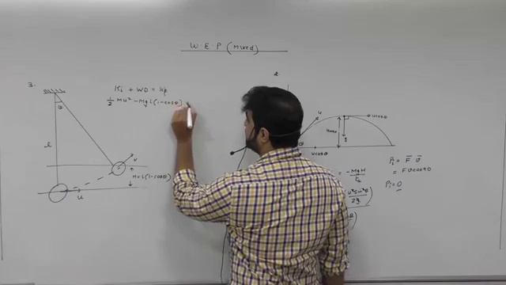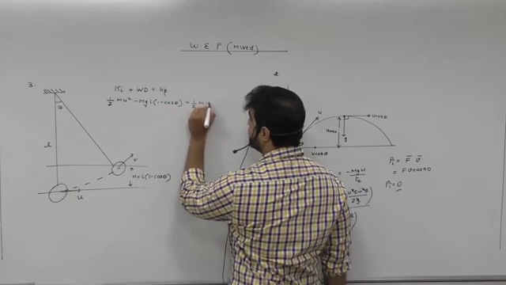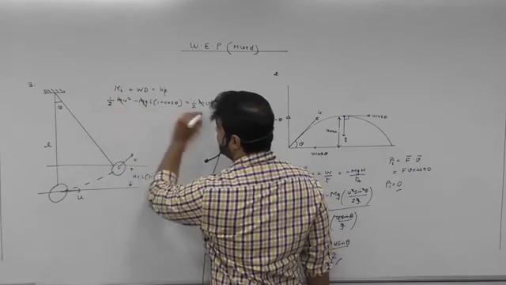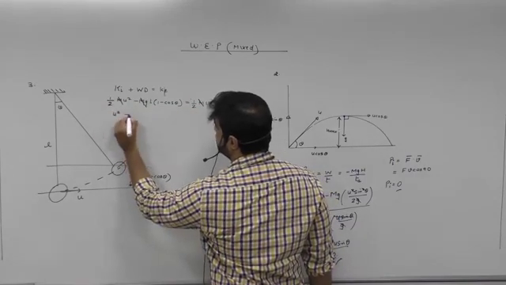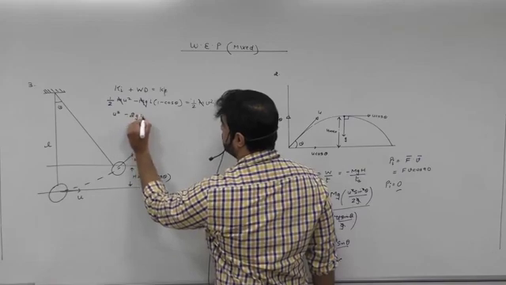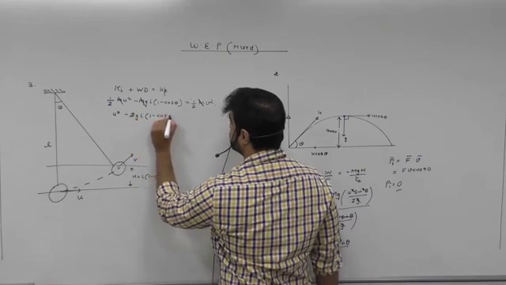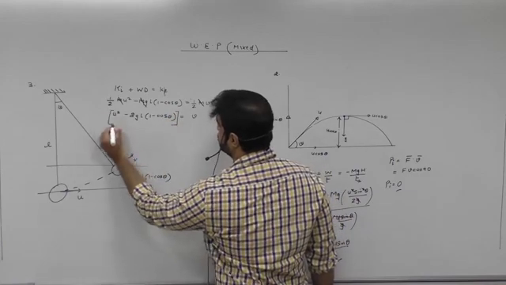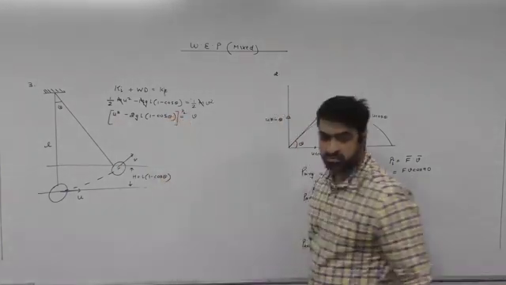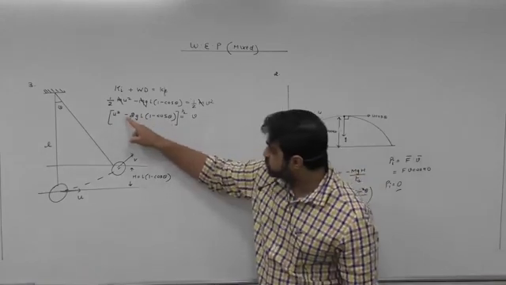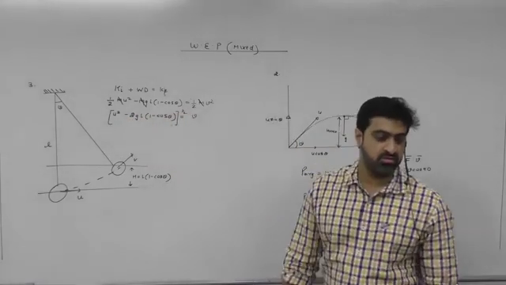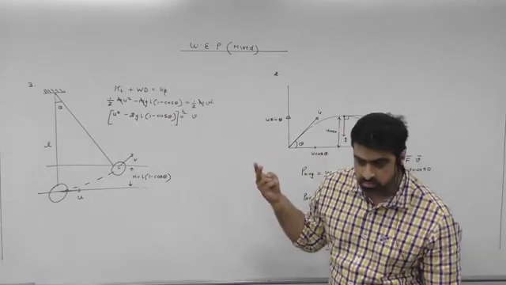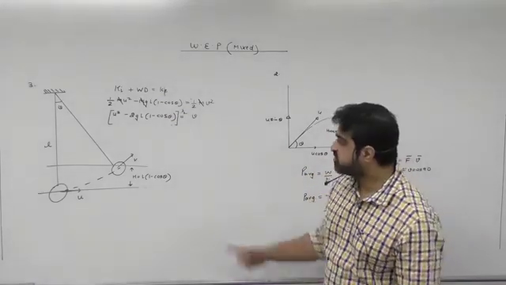And the final kinetic energy is going to become half m v square. Correct? Half m and m will cancel. Can I multiply by 2? It will become u square minus 2gL(1 minus cos theta) equals v square. So if I take this, it will become root of this. Correct or not? So same thing came now. v square is u square minus 2gh. Look, we could have done that by work energy theorem also. If you are understanding, this is the first part of the question.